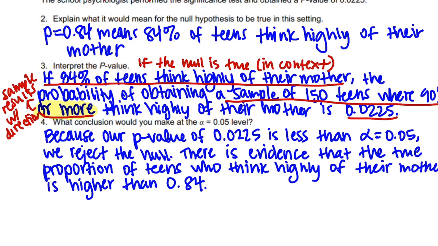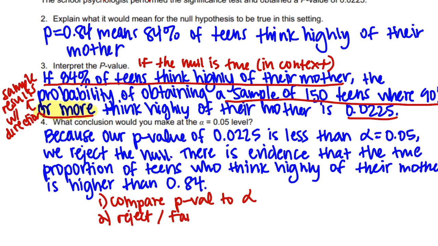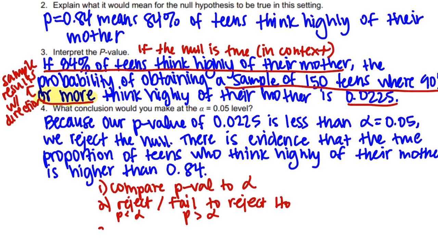And then for our conclusion, what we do is we compare p-value to alpha. Then we either reject or fail to reject the null. And we reject when p is less than alpha, fail when p is greater than alpha, and then we either do or do not